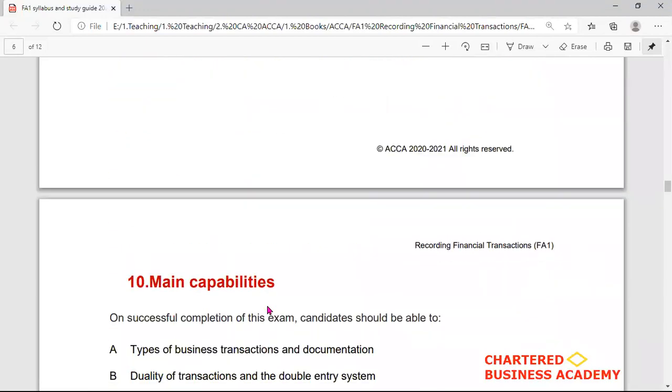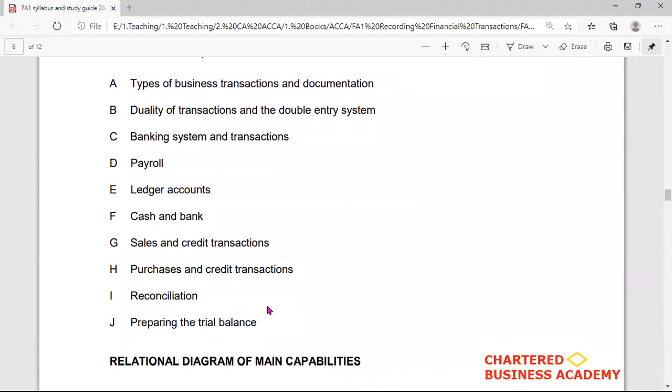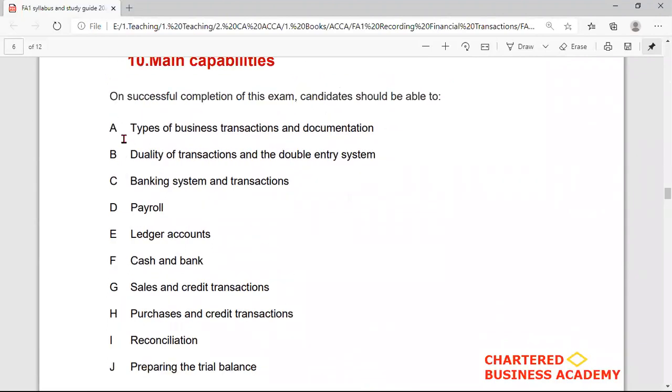So there are total A to J parts in this syllabus. Number one is types of business transactions and documentation. Number two, duality of transactions and the double entry system. C is banking system and transactions. D is payroll. And E is the ledger accounts. F is the cash and bank. G is sales and credit transactions. H is purchases and credit transactions. I is reconciliation, and the final part of this paper is preparing the trial balance.